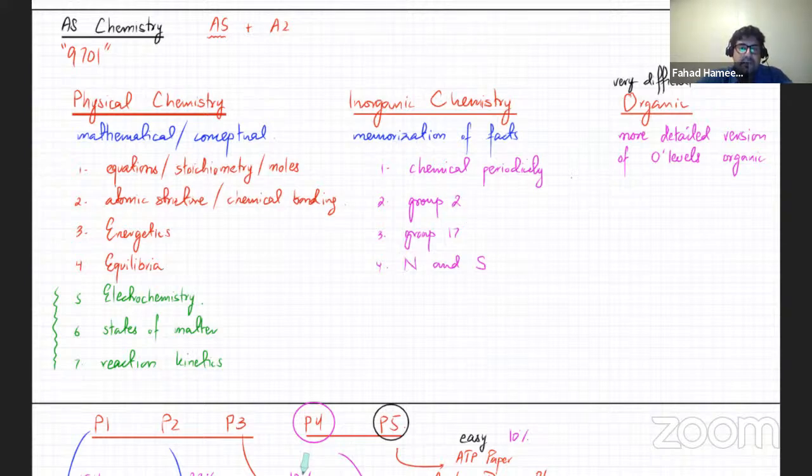It's not like math or physics. In chemistry, every topic is linked with every other topic. When you're studying group 2, you'll also be studying atomic structure and chemical bonding because those concepts would appear in group 2 as well. If you're studying group 17, there might be concepts related to equilibria that might come in. So everything in chemistry is linked with every other topic. So even though A2 organic is different, it is linked with AS.